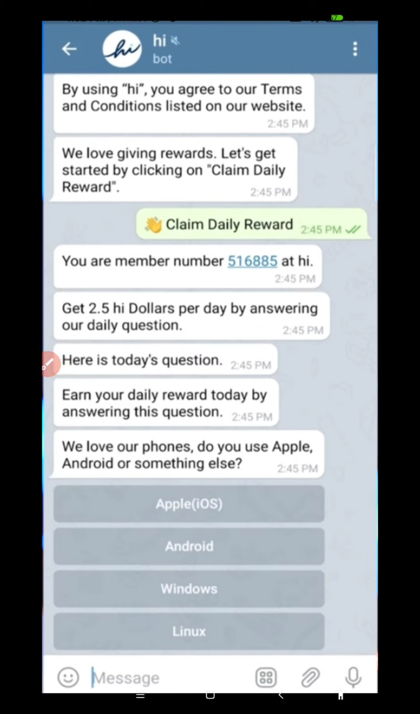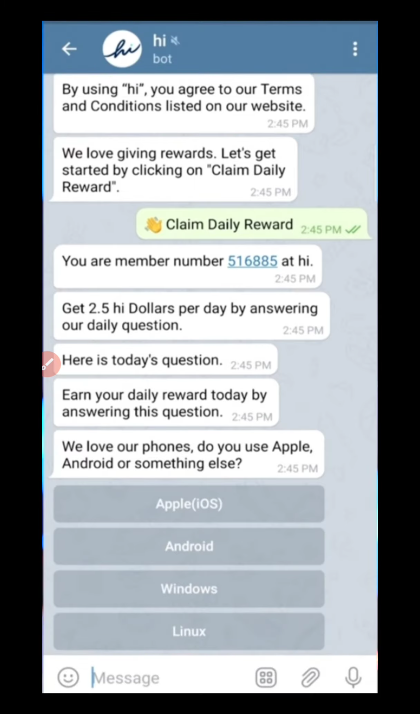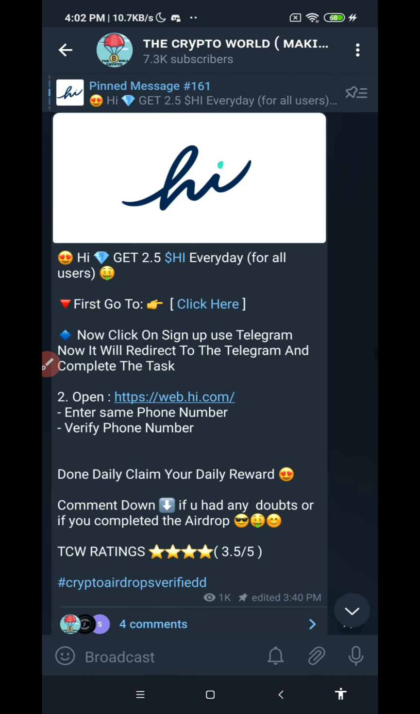You are almost done. Now, every day, guys, I am reminding in the Telegram channel to claim. So guys, claim your daily reward. You should follow our Telegram channel. After that, I will give one more link in the Telegram post.